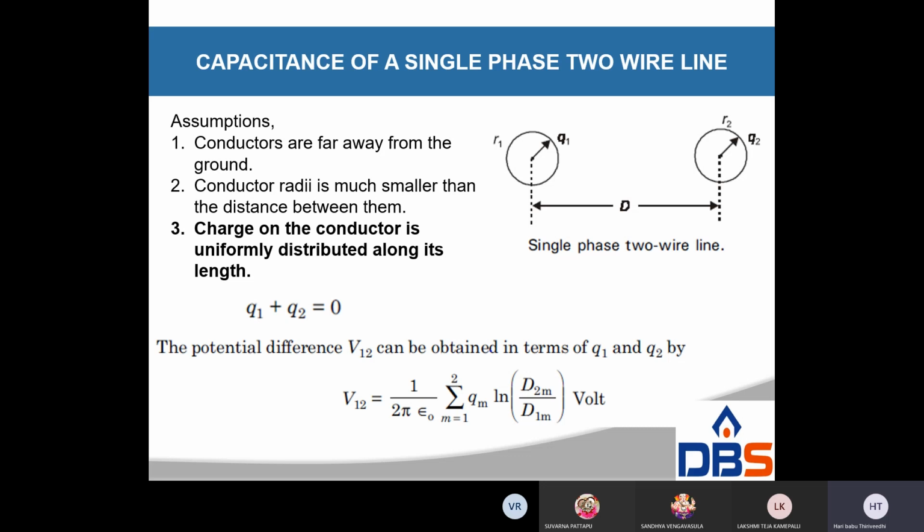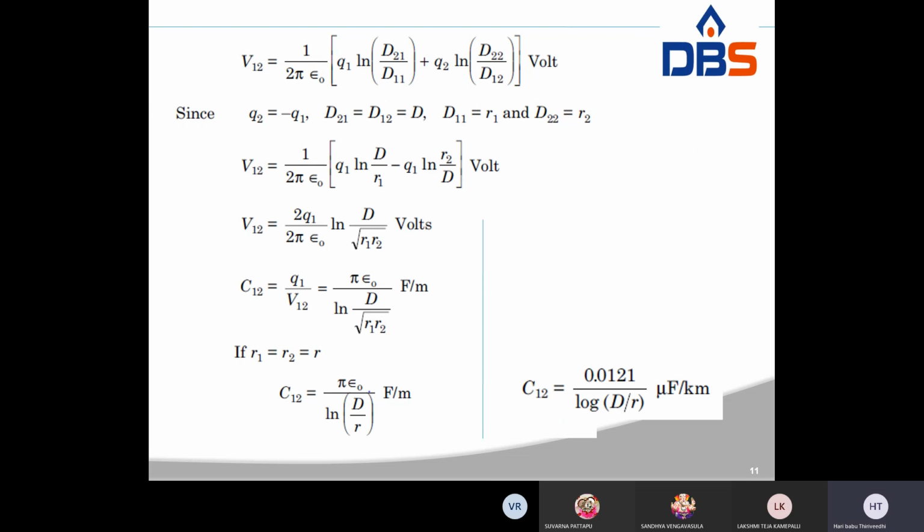Similarly, the potential difference between conductor B and the infinite neutral plane is, as usual, the same: q by 2 pi epsilon naught ln r by d. Therefore, for both of these, one is D12 by D11, another one is D21 by D22. So Q2 is nothing but minus Q1. D12 and D21 are equal to D. D11 is equal to r1. D22 is equal to r2.